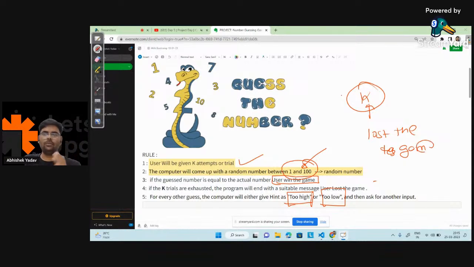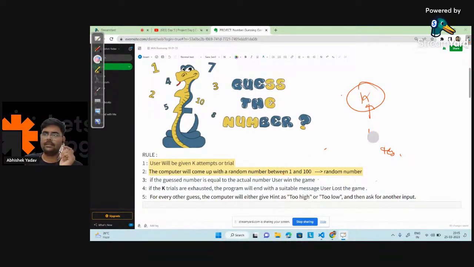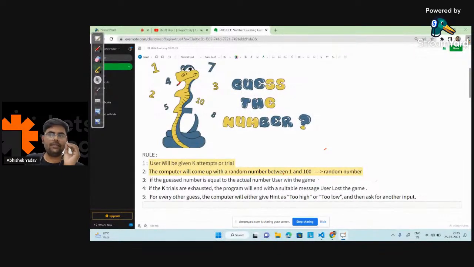Okay, so let's try to break down the problem statement. Let's solve it one by one, and then you will get a clear idea. Clear, right? So the first point is what? Here, the user will be given k attempts or trials. So what I will do here, I will take input from the user, or let's take a fixed value. Let's assume the value of k is 5 here. So the first step is clear.